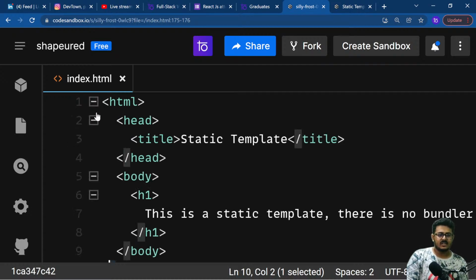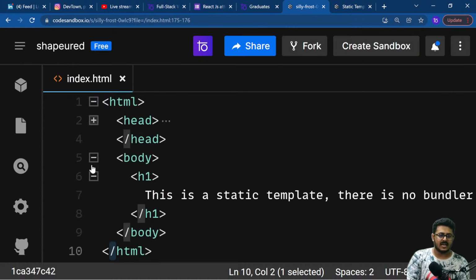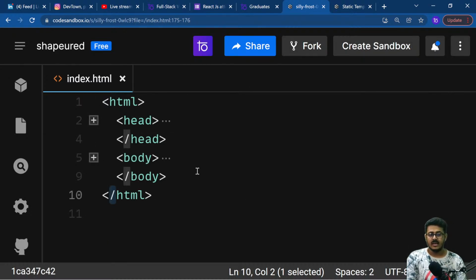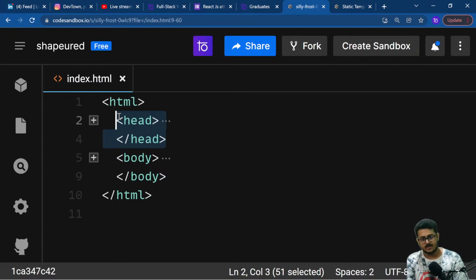Inside your HTML there are two other tags that comprise the website: the head tag and the body tag. The head tag basically contains metadata about your website. What do you mean by metadata? For example, if I'm purchasing these goggles, they must have been in a particular box at some point of time.